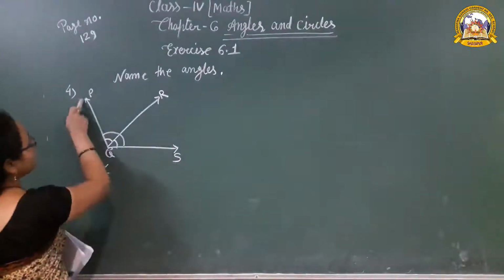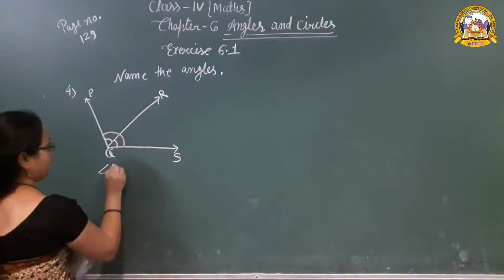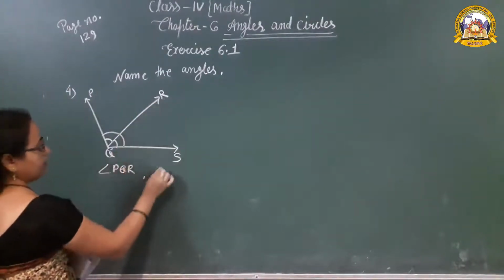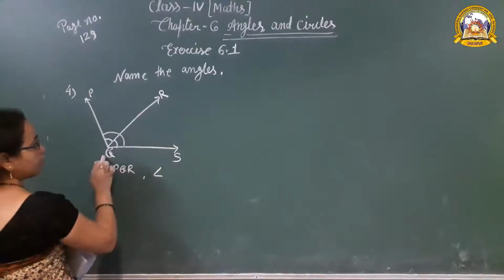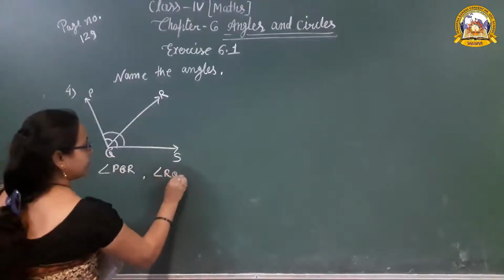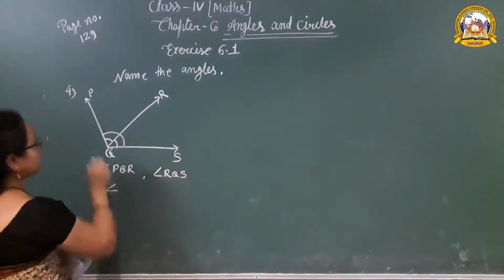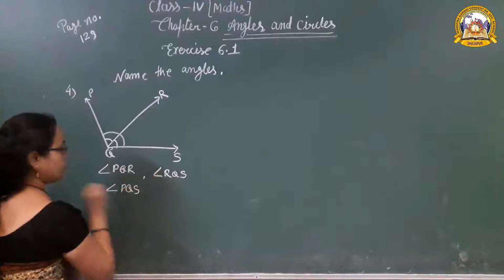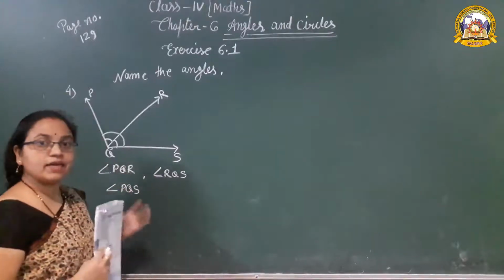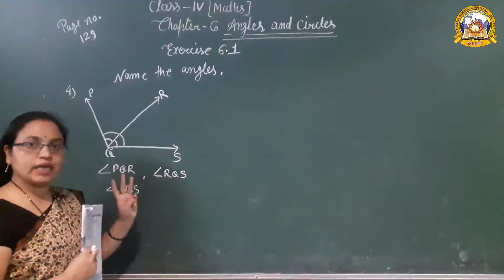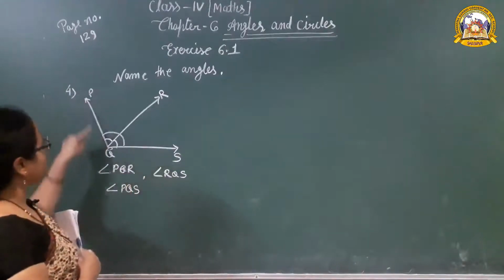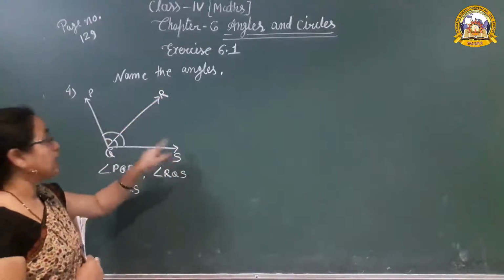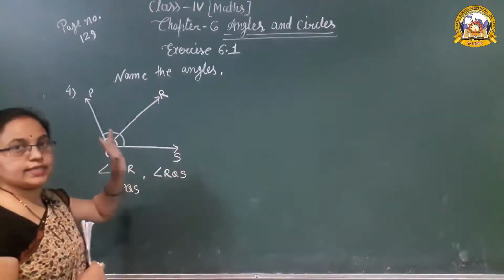First angle PQR, angle PQR. Second angle RQS and third angle PQS. So how many angles are found in this figure? 3 angles. Which angles? Angle PQR, angle RQS, angle PQS.